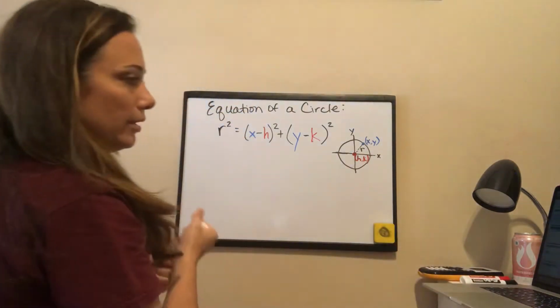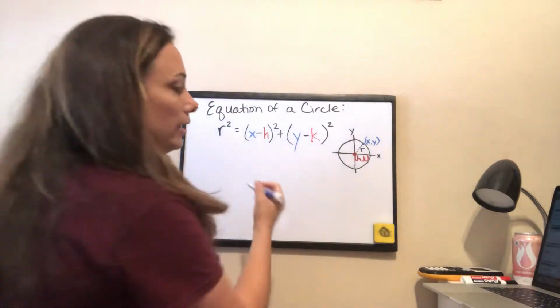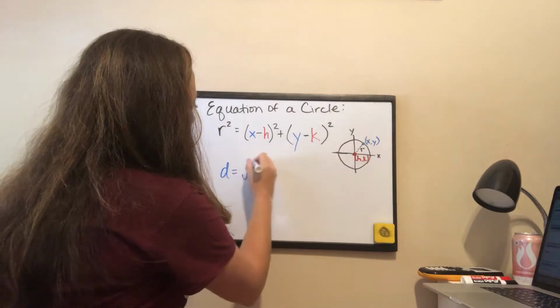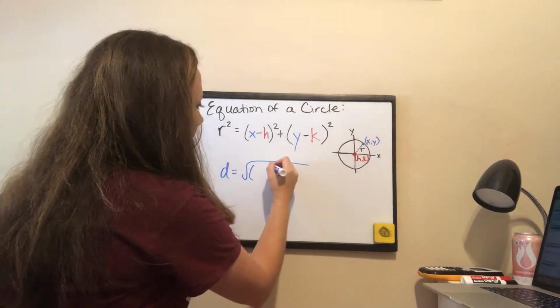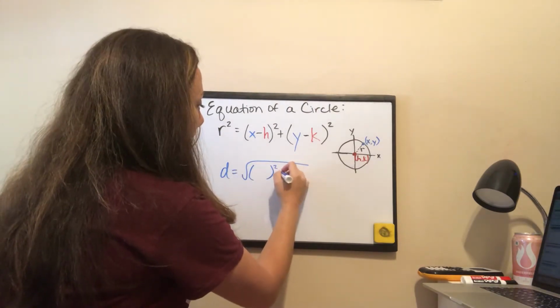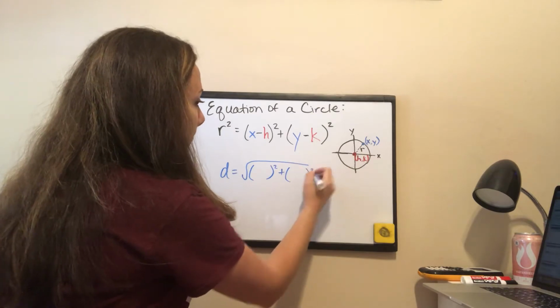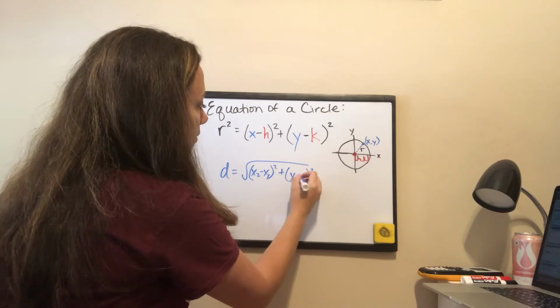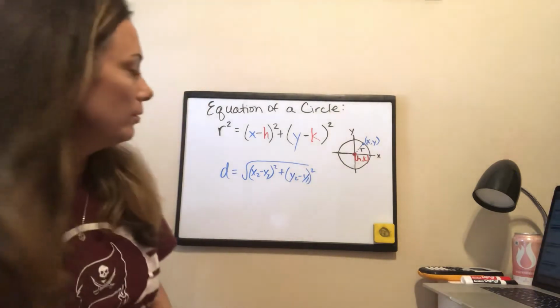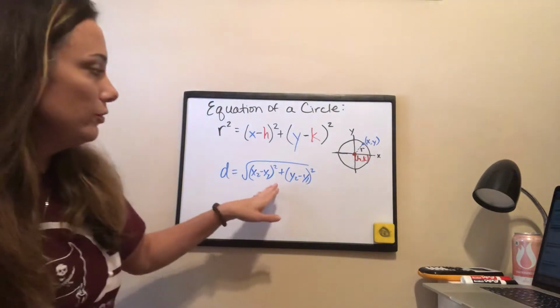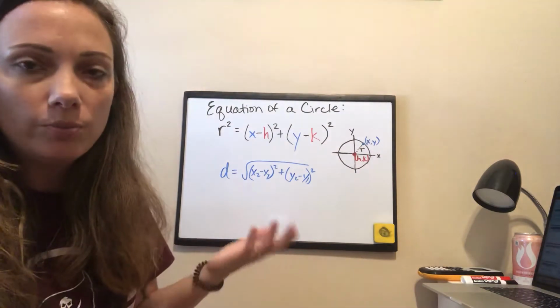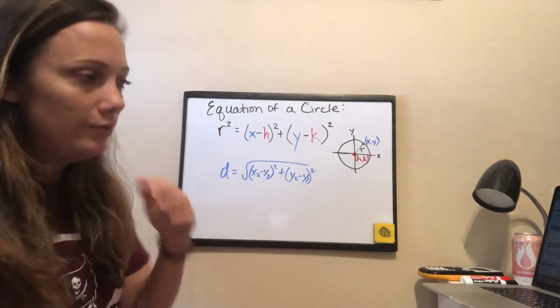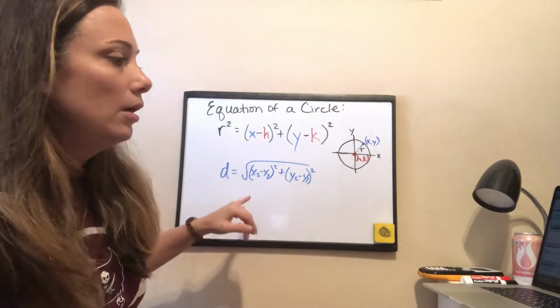All right, slide 2 is where I am now. Distance formula. Your distance formula helps you solve the distance between 2 points, 2 coordinates on a plane. We know that. We've used it 100 times.